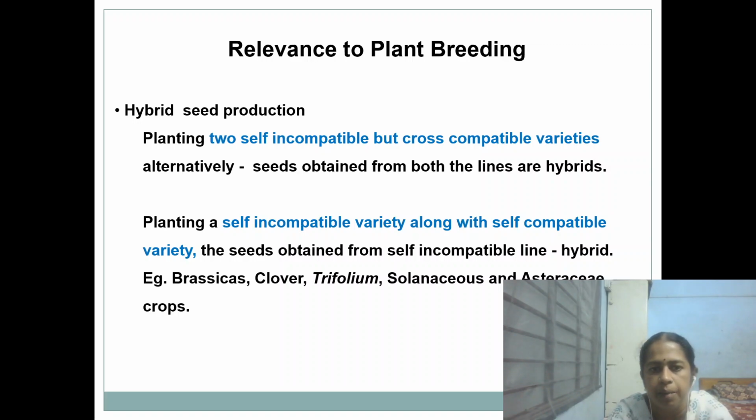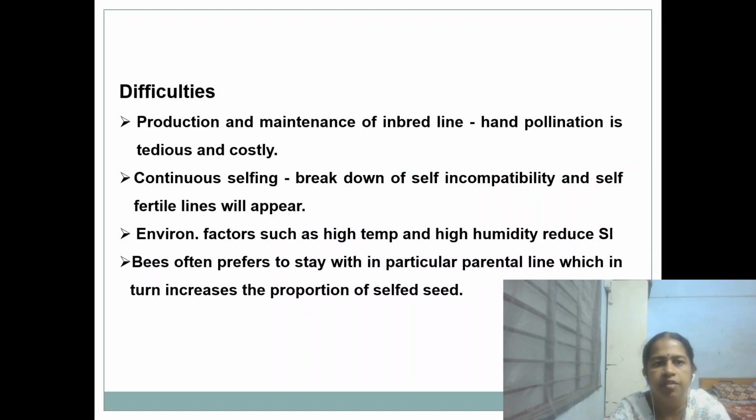Planting of a self-incompatible variety along with another self-incompatible variety, then the seeds obtained will be self-incompatible. Examples of this kind of self-incompatibility are reported in Brassica, Trifolium, Solanaceous and Asteraceous crops. The difficulty is maintenance and production of inbred lines. Hand pollination is also tedious and costly. Then continuous selfing breaks down the self-incompatibility and self-fertile lines will appear.